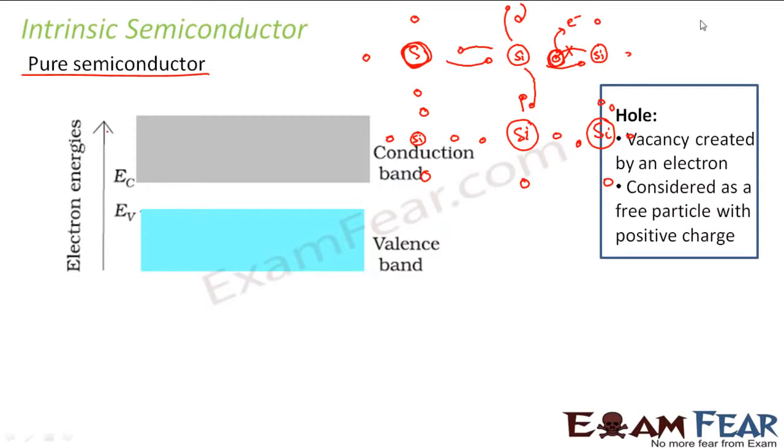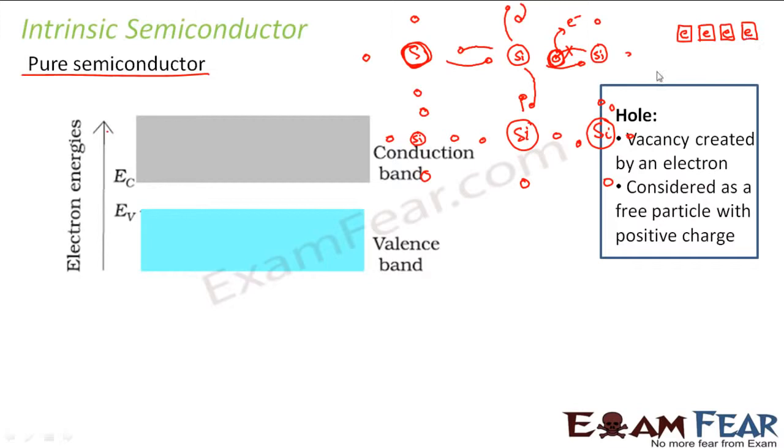Let us suppose it is something. Hole is not an object. It is just the vacancy created by an electron. Let us suppose there are 4 chairs. Now electrons are sitting in all the 4 chairs. When electrons are sitting on the 4 chairs, what do we say? We say that electron with negative charge is sitting on these chairs.